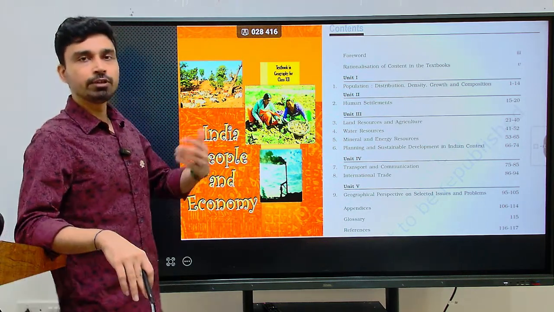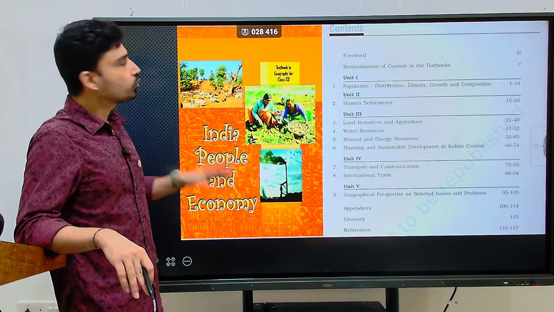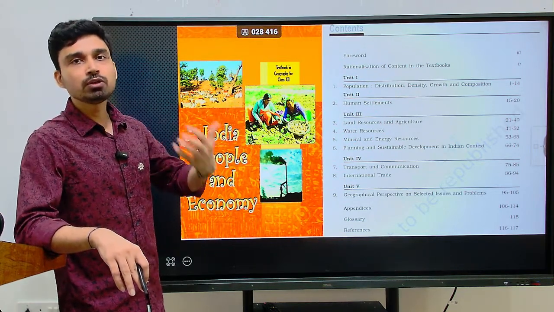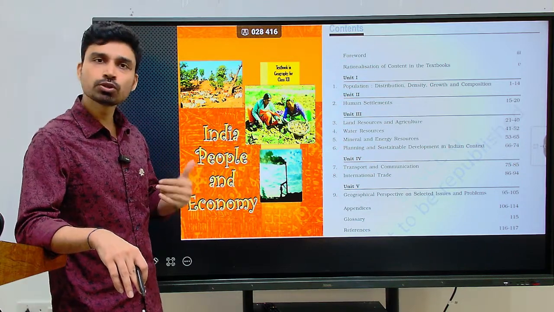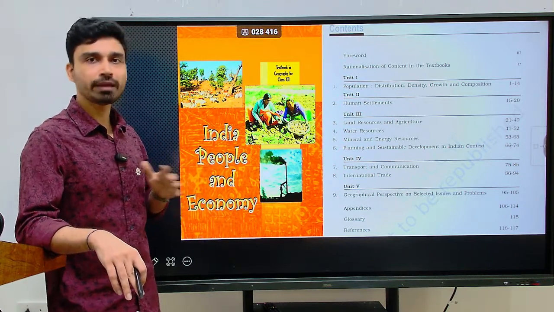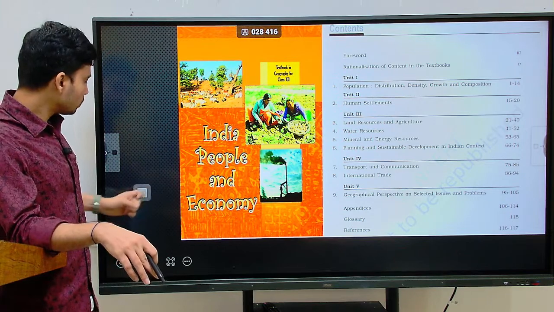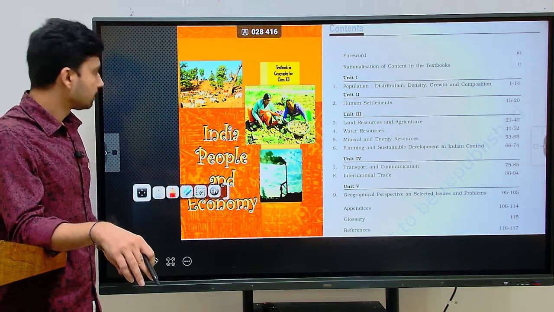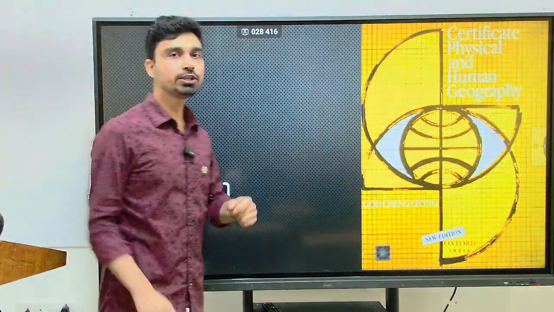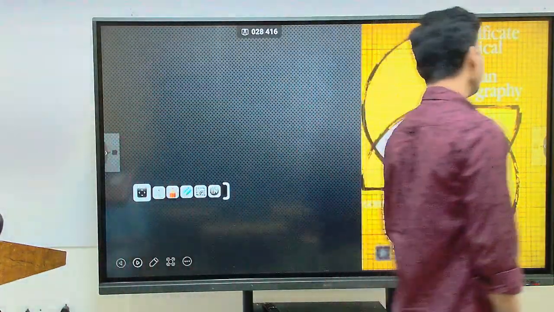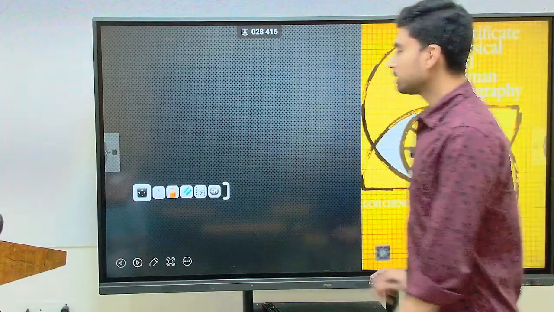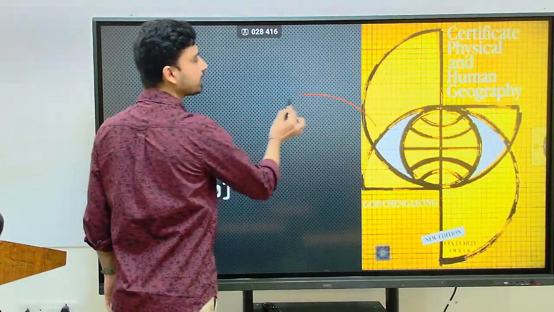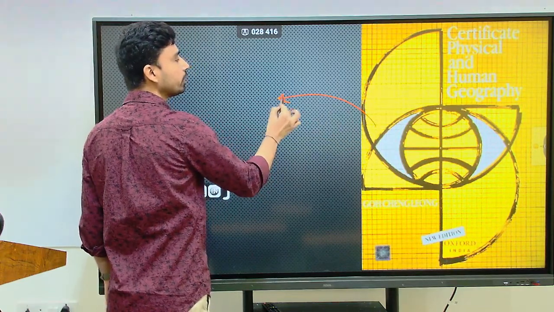Now, once you are done with the four major NCERTs, the two class 11th NCERTs we have, physical geography and Indian geography, and the two class 12th NCERTs we have just discussed, once you have read these books two or three times and solved a certain number of MCQs and mock tests, in the last stage I would suggest you refer to another very important book, the Certificate Physical and Human Geography by G.C. Leong. Though this book is very old, there are a lot of important facts and concepts that you can learn from it.